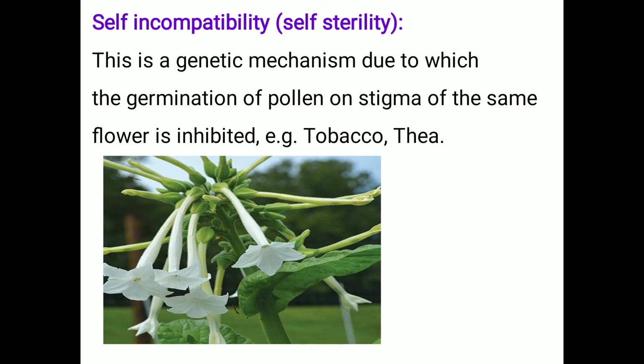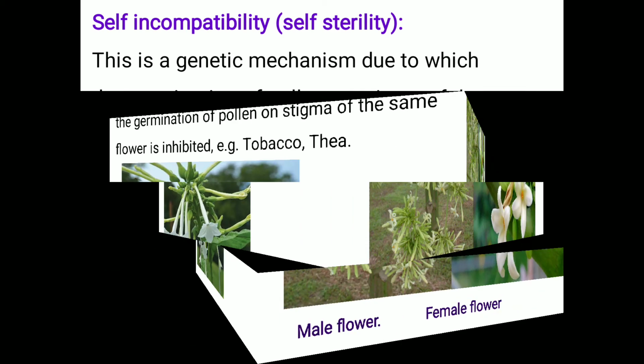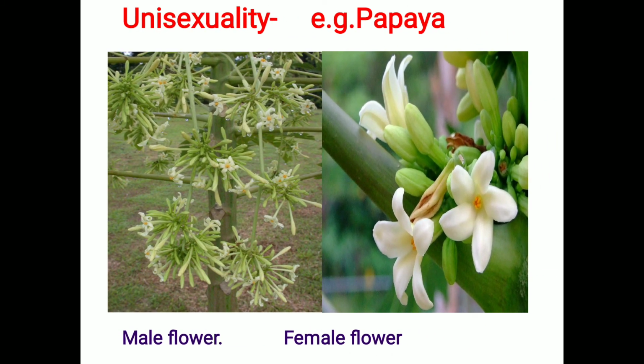That is called self-sterility or self-incompatibility. It occurs in tobacco or tea. In this way, we studied the different types of outbreeding devices.